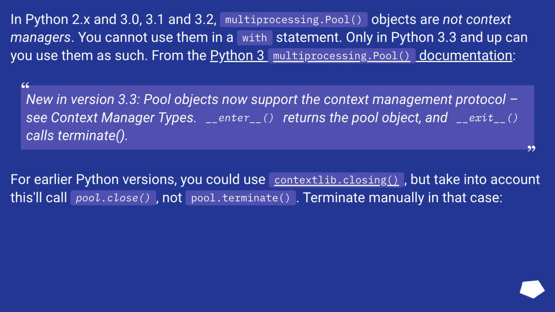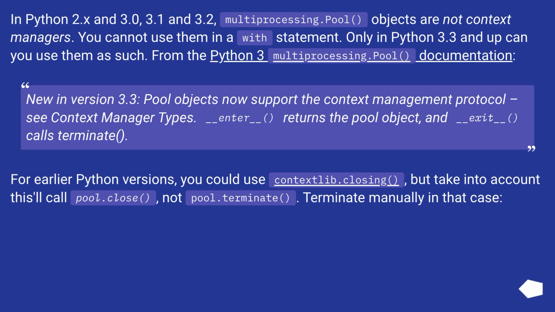From the Python 3 multiprocessing.pool documentation: new in version 3.3, Pool objects now support the context management protocol. See context manager types. __enter__ returns the pool object, and __exit__ calls terminate.